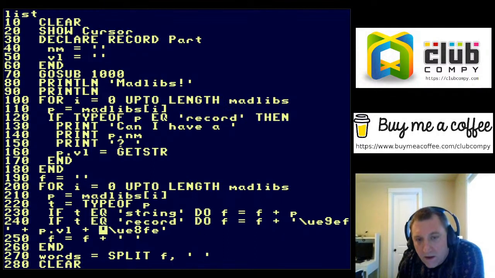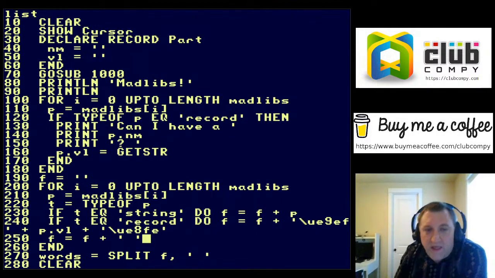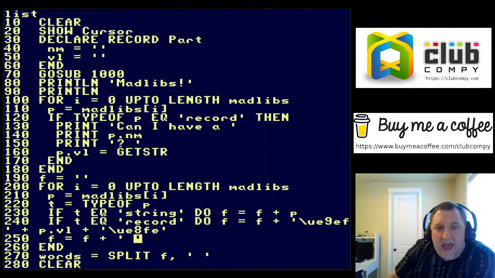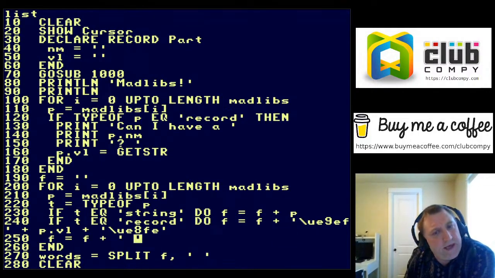And then switch the color back to what it was before. And then I add all of those words with spaces between them. Okay, so why did I put spaces between them again, right?